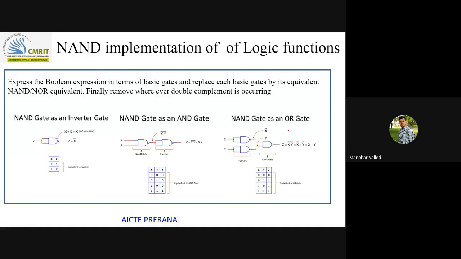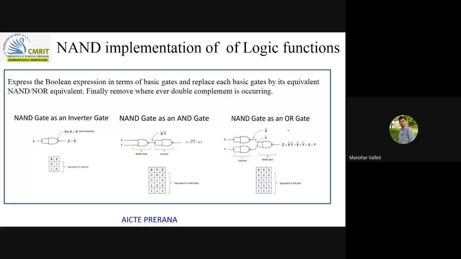And there is one more reason. When you are fabricating in VLSI technology, if you are final-year students and see the VLSI subject, if you convert to transistors, you will get NAND logic with the help of 4 transistors. But if you want OR logic, you need 6 transistors. So you can understand that the first logic gates you get easily from VLSI fabrication technology are NAND and NOR gates. Like that also we can say NAND and NOR are universal. But remember the first reason only, that's more than sufficient.